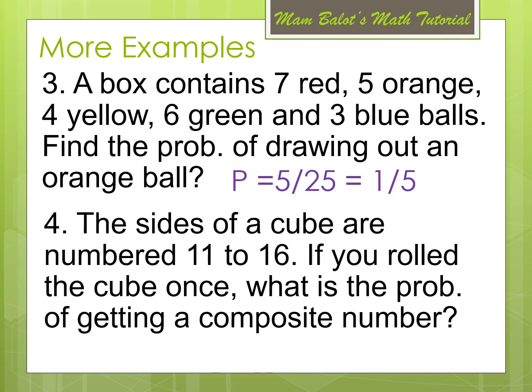Number 4. The sides of a cube are numbered 11 to 16. If you roll the cube once, what is the probability of getting a composite number? So what are the composite numbers between 11 to 16? We have the numbers 12, 14, 15, and 16. So there are 4 out of 6. So the probability would be 4 over 6, or that is equal to 2/3.